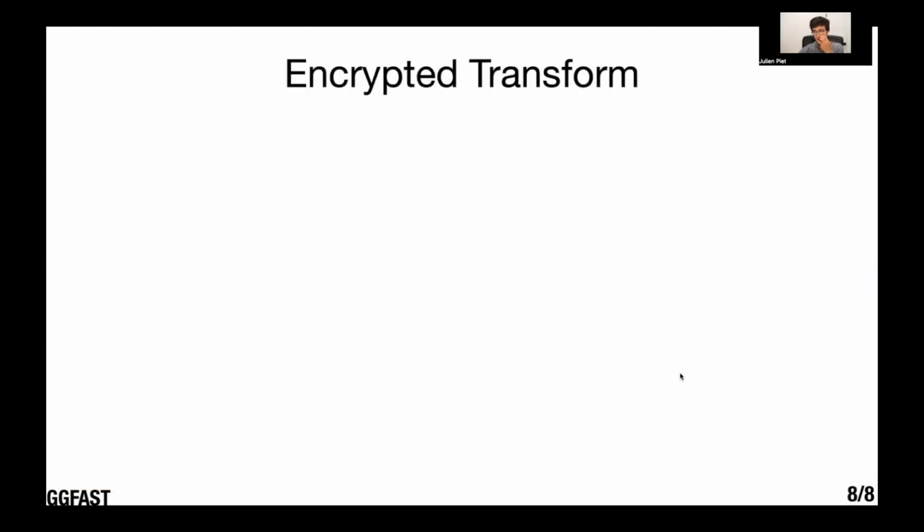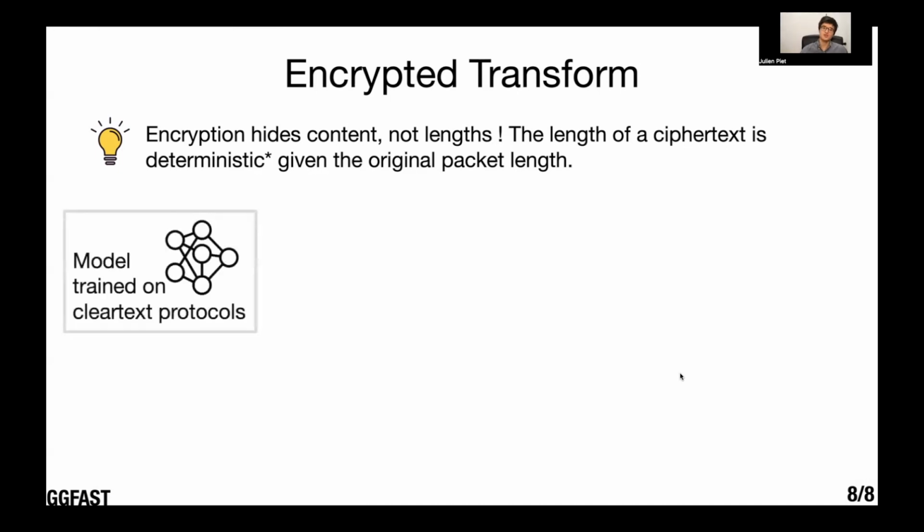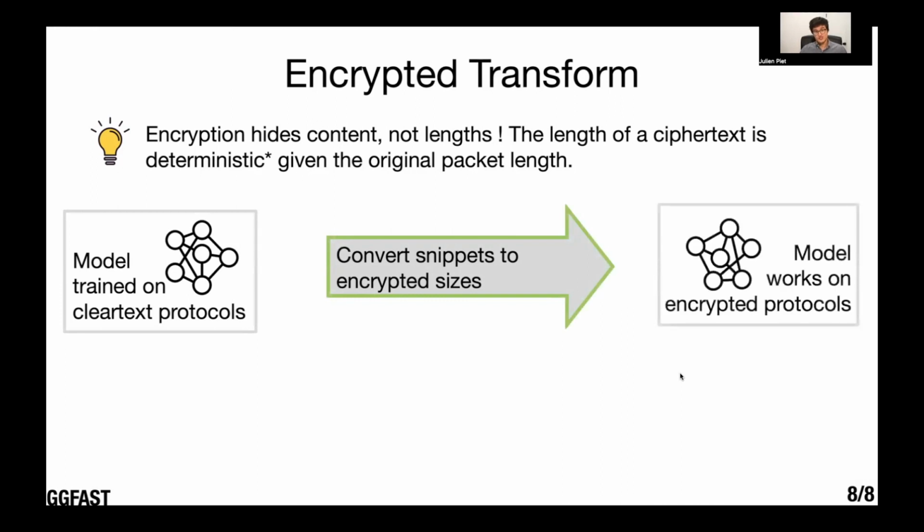However, that's not all. GGFAST supports what we call the encrypted transform. What we noticed is that encryption hides contents, but not lengths. The length for ciphertext is deterministic given the original packet length. So what this means is that if we take a model trained with GGFAST that relies on a set of snippets, the same model, but change the snippets to their encrypted sizes by applying the cipher, but just on the sizes, not on the contents, we can have a model that works on encrypted protocols, even though it's never been trained on encrypted protocols. It's only been trained on clear text.